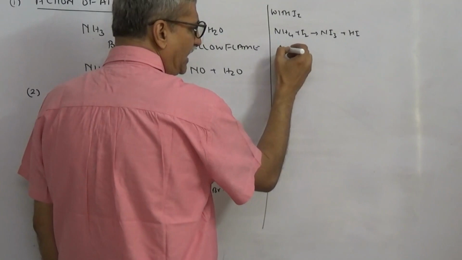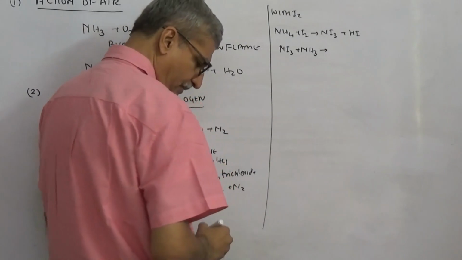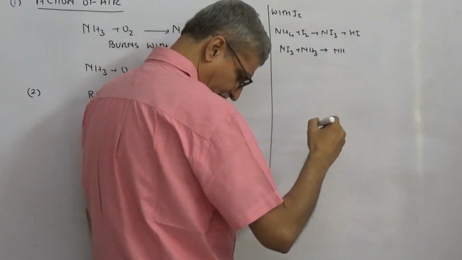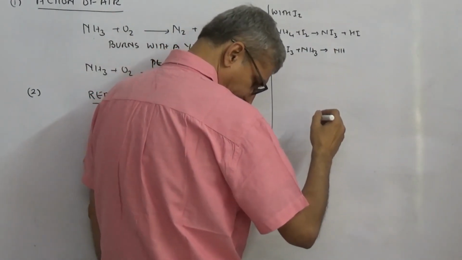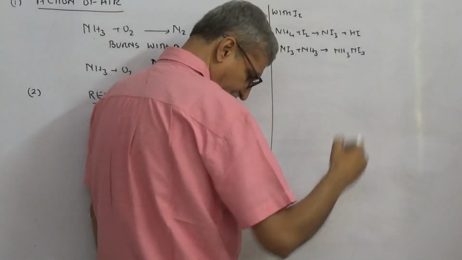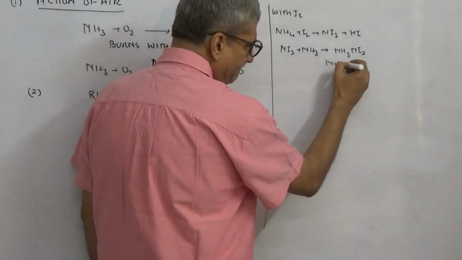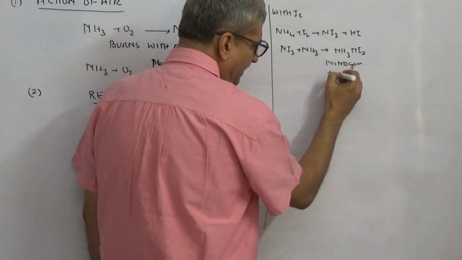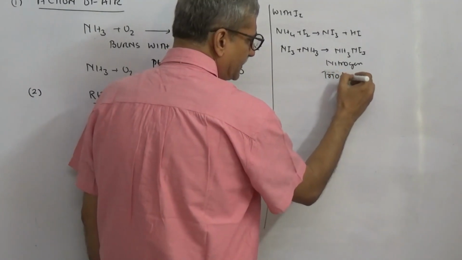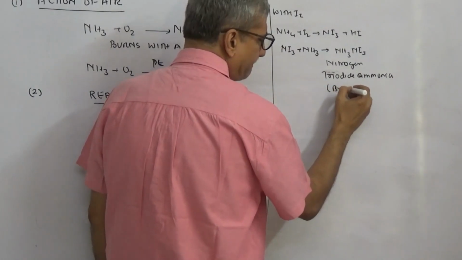This NI3 reacts with further ammonia and forms the compound NH3·NI3, and this compound is called nitrogen triiodide ammonia, and this is a brown precipitate.